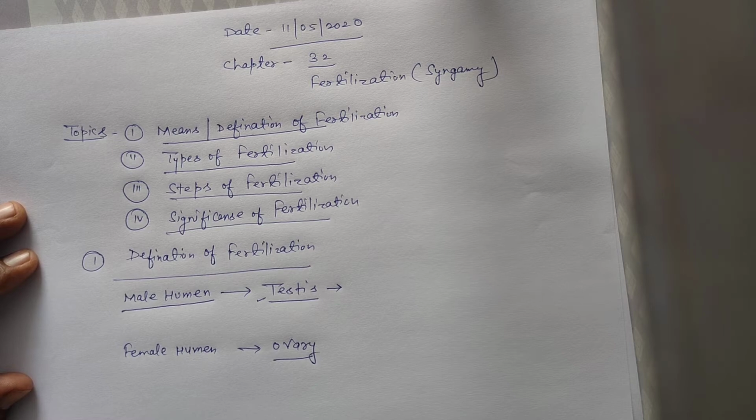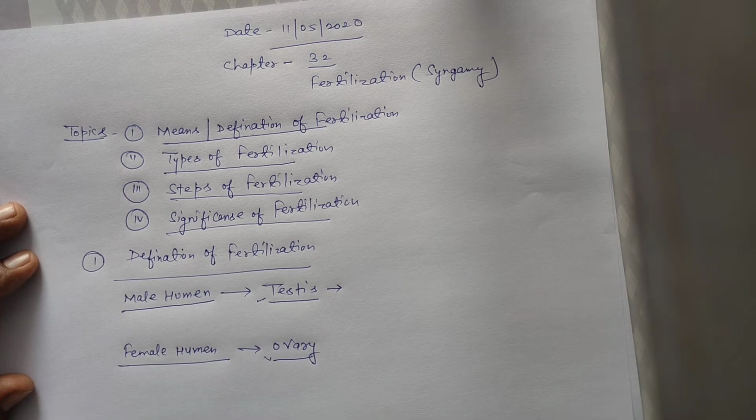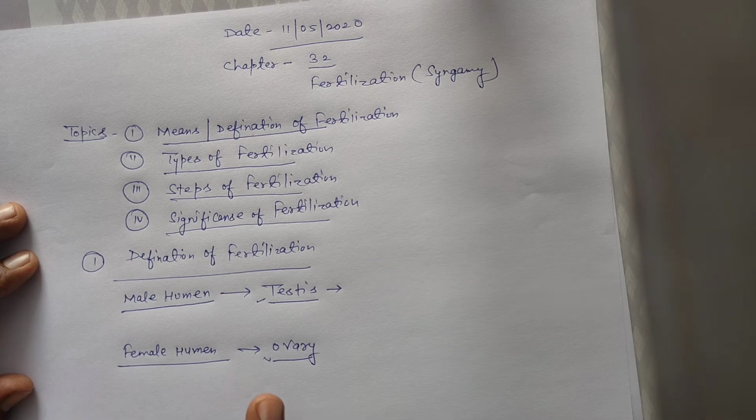Remember students, the testis is a primary reproductive organ in the male human, and the ovary is a primary reproductive organ in the female human. The number of testes in a male human is 2, located outside the abdominal cavity. The number of ovaries is 2, located in the abdominal cavity.